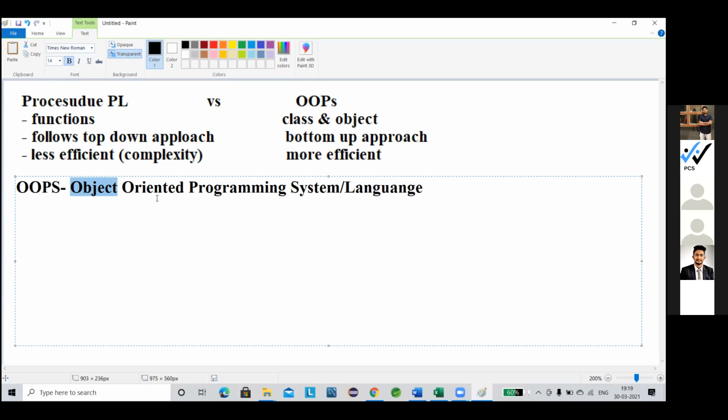Clear? Got it, or do I have to repeat it again? Anyone, just ping me. Repeat again. Yes, yes, got it. So repeat it once more.